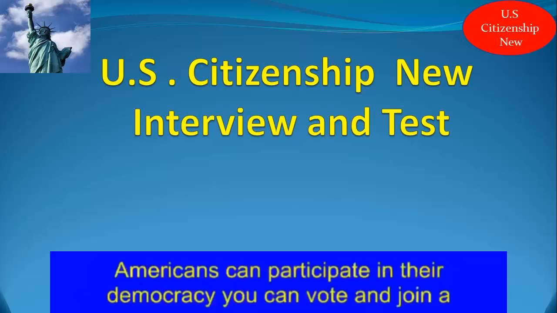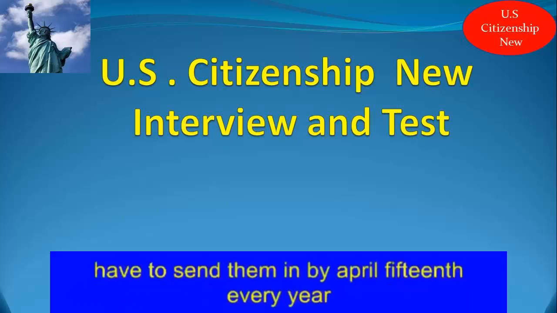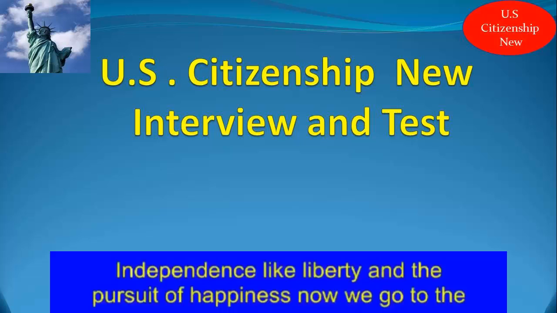Name 2 ways that Americans can participate in their democracy. You can vote and join a political party. When is the last day you can send in federal income tax forms? You have to send them in by April 15th every year. Name 2 of the natural or inalienable rights in the Declaration of Independence. Life, liberty, and the pursuit of happiness.